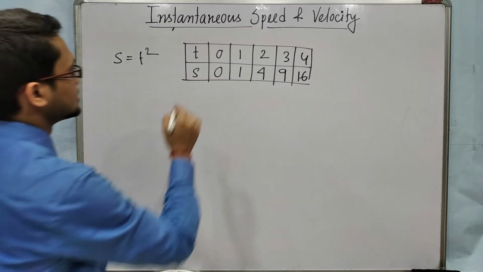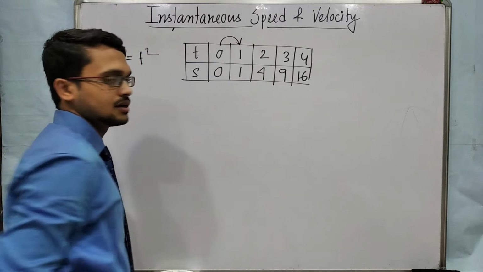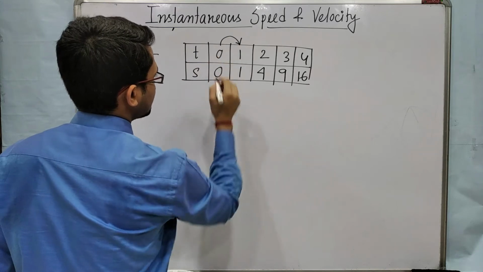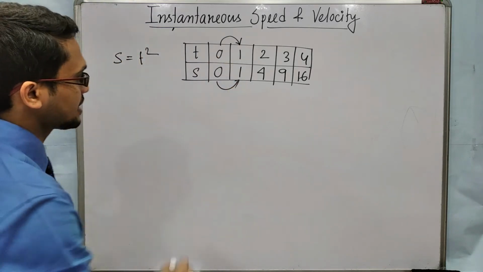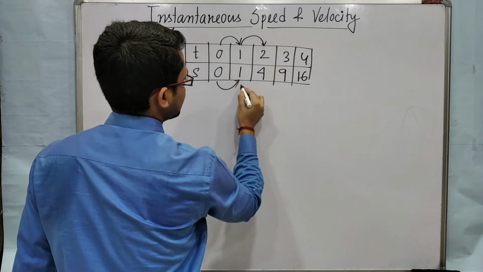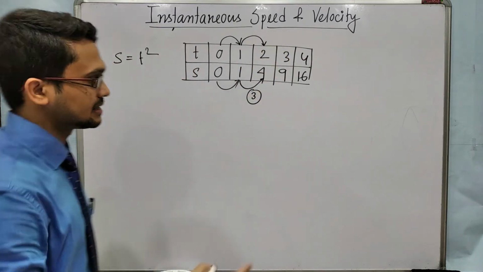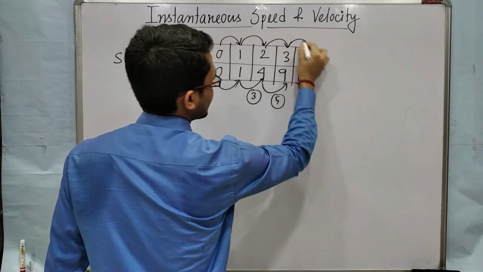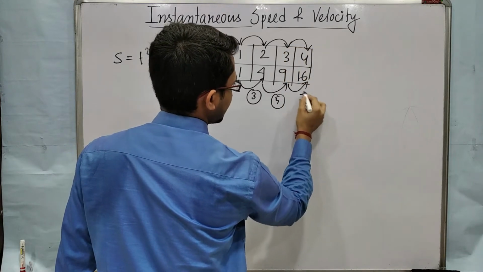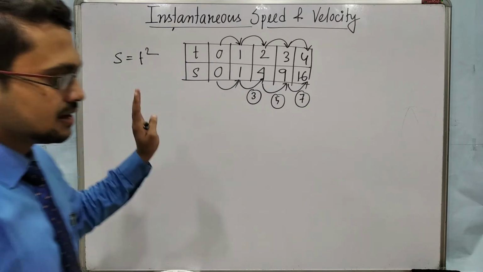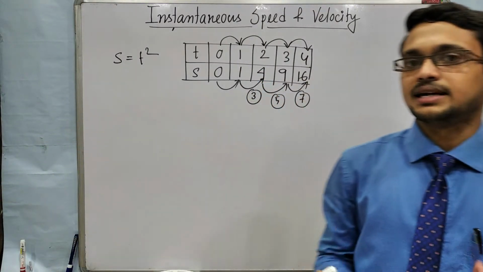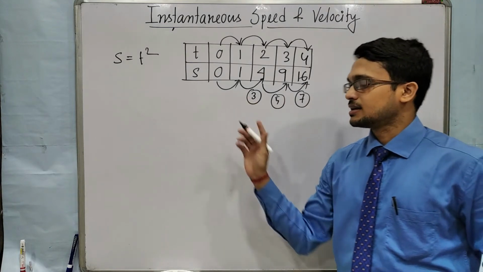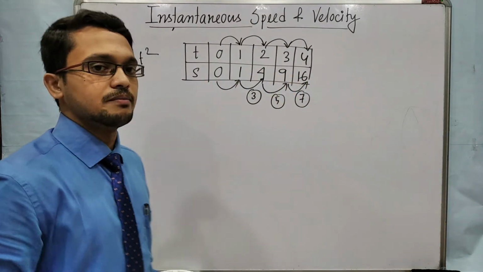Look at this. Time is increasing by 1, but look at the displacement now. In the first 1 second, displacement is 1. In the second 1 second, displacement is 3, increasing. In the next 1 second, displacement is 5, again increasing. In the next 1 second, displacement is 7, again increasing. So here in equal time intervals, displacement is not equal. That means this is not uniform velocity. Here it represents non-uniform velocity.